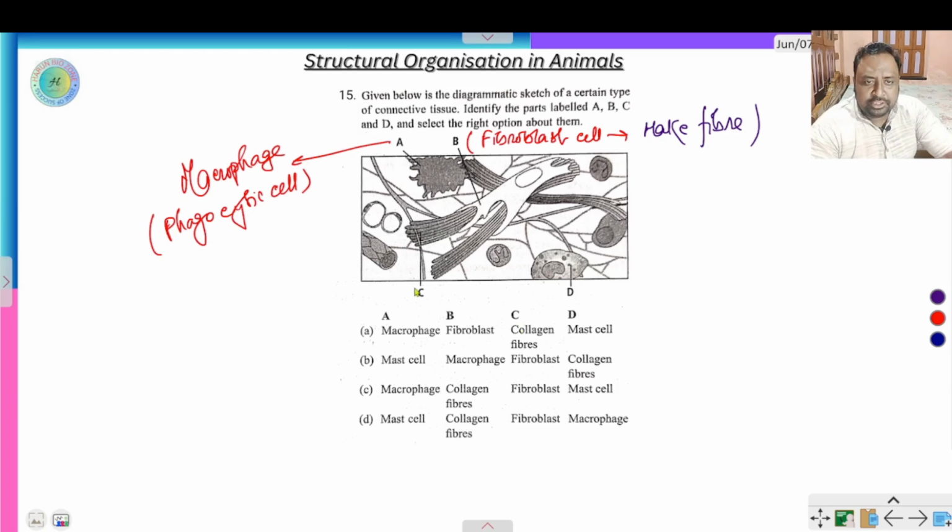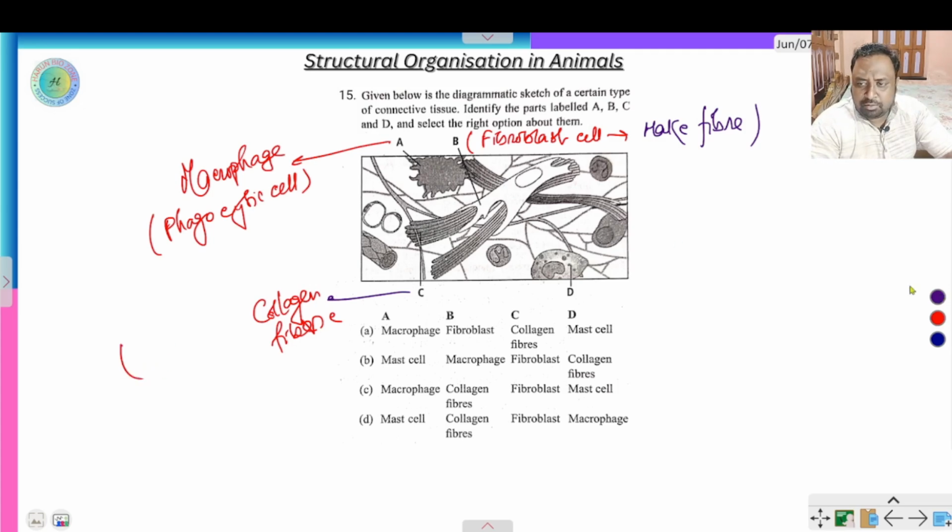C is the collagen fiber. Collagen fiber is the white fiber.